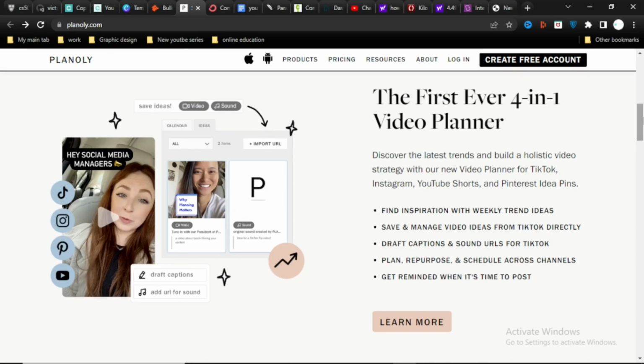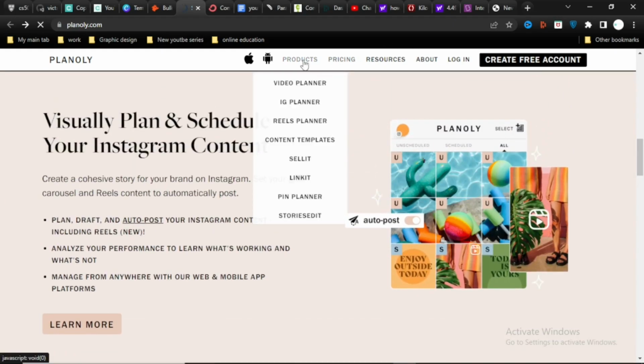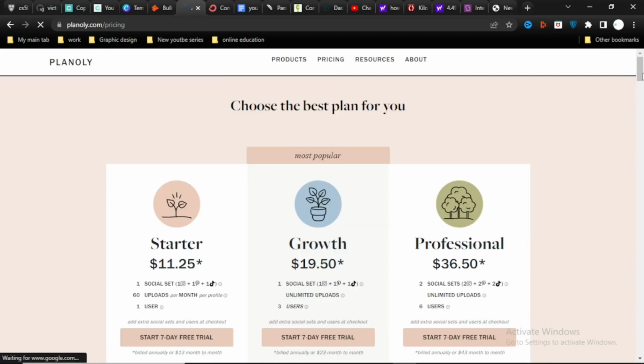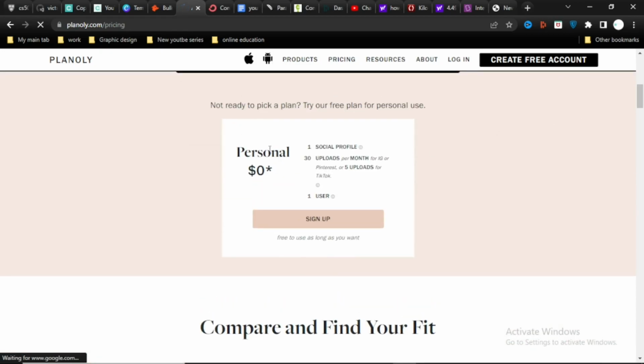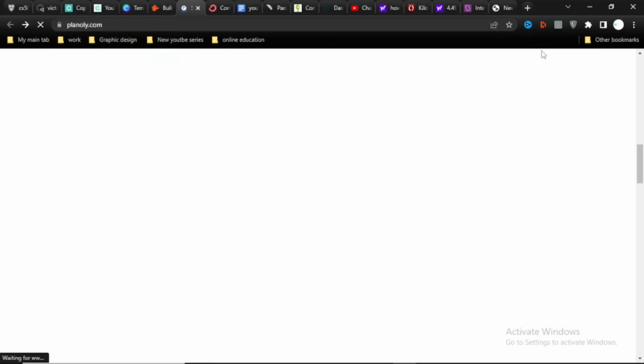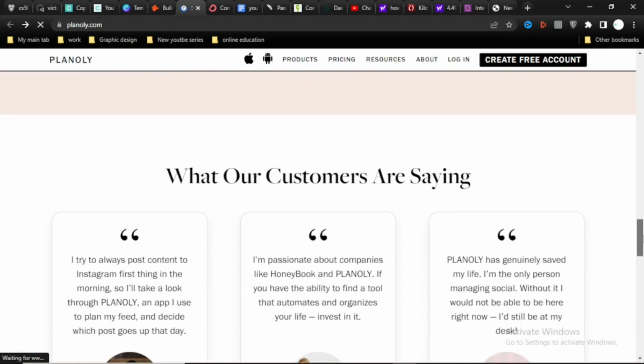Planoly provides you a free plan to get started with. However, to get a premium account and to get the premium features, you might need to pay an additional $7 to enhance your experience. But that is not generally needed because a free plan comes with a whole lot of perks. You might recognize the word Planoly after you've given it some thought, and this is due to the fact that Planoly was the first Instagram post planner to hit the market.